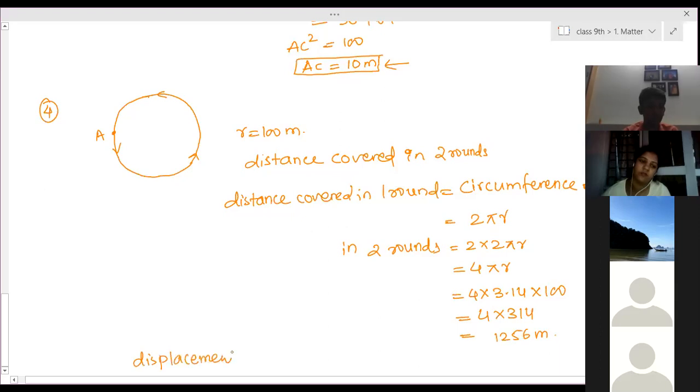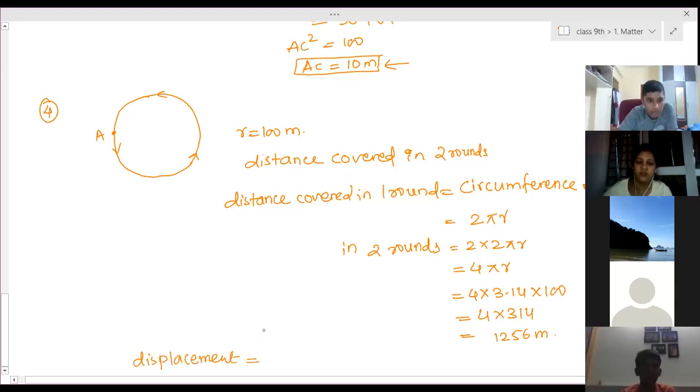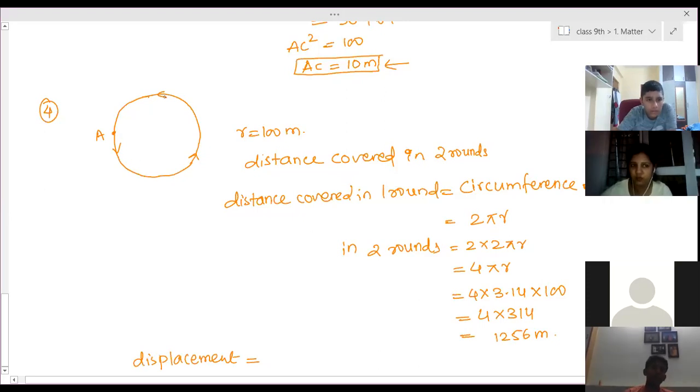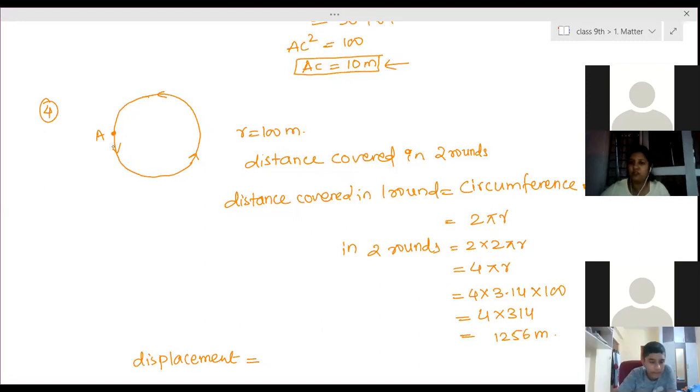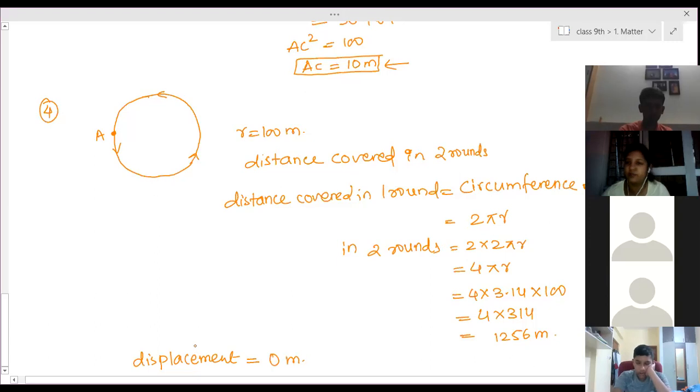Displacement is 0. It has moved from A and come back to A again, the same position. Initial position is A, and what is the final position? A, the same position. So what is the difference between those two? 0. So displacement is 0 meter, right?